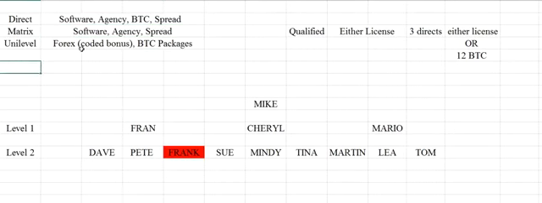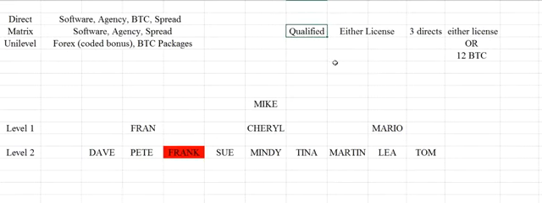And UNILEVEL is paid in Forex, known as the coded bonus, as well as BTC packages. And it's important to know this because people are misunderstanding and they're not clear on how this works.